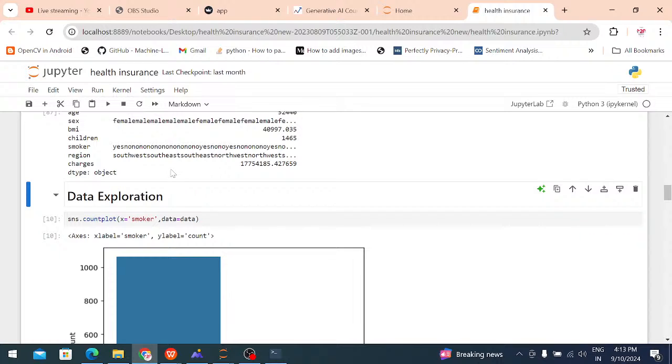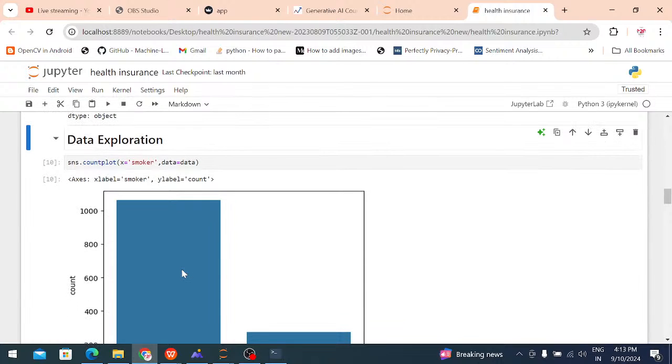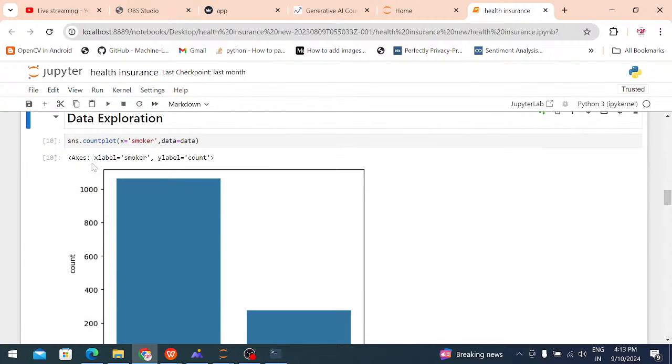Data pre-processing is completed. Now the graphical part. For that I am using two libraries, one is matplotlib and one more is seaborn. Just import seaborn. Every time we call seaborn as sns, right? That's why I am calling sns.countplot. Countplot means a bar graph representation only.